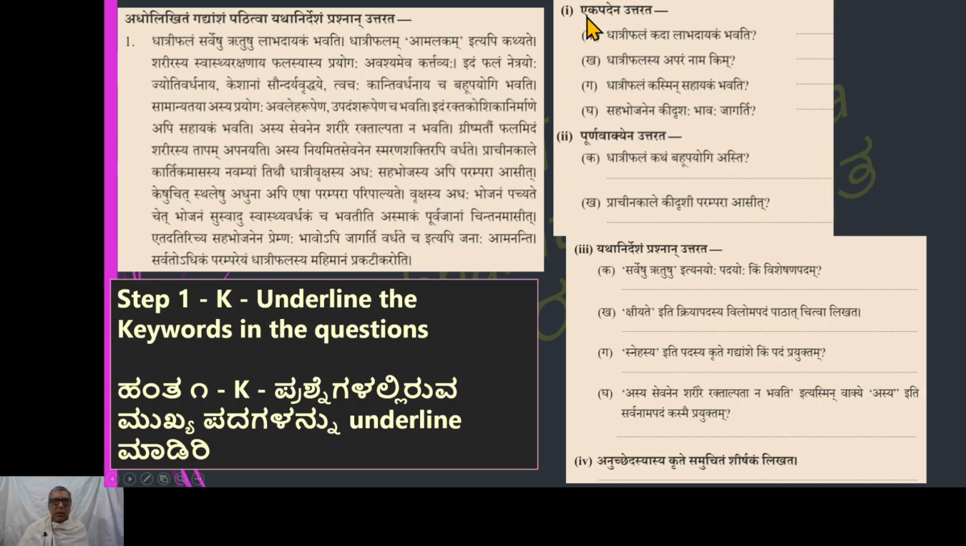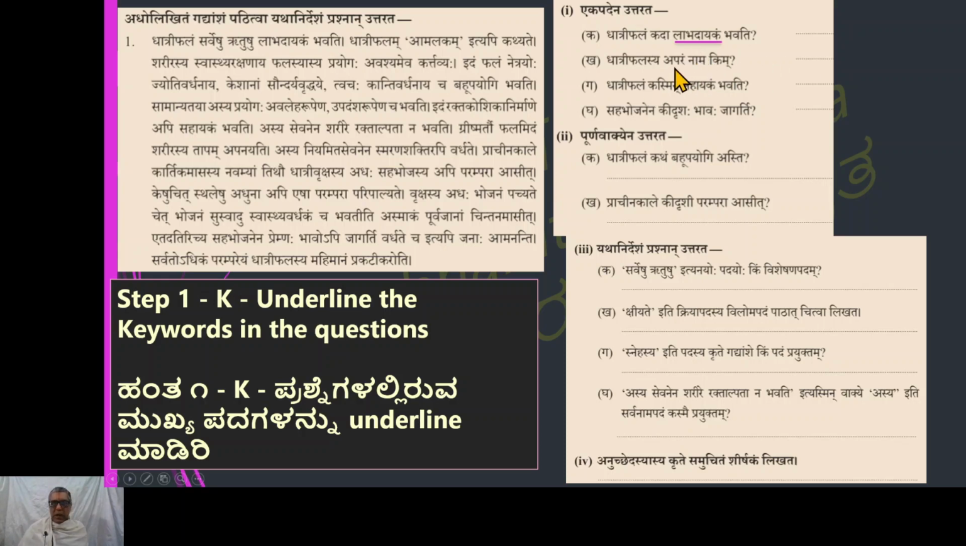First question is Ekapadena Uttarata. But the main question is Adholikitanam Gadyamsham Patitva, Yatha Nirdesham Prashnan Uttarata. Having read this following paragraph, answer the questions as directed is what is told. Ekapadena Uttarata: answer in one word. Dhatri Phalam Kada Labhadayakam Bhavati. Labhadayakam is the keyword. So we underline that keyword in the question paper.